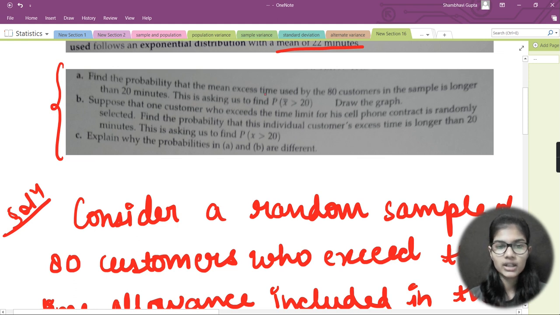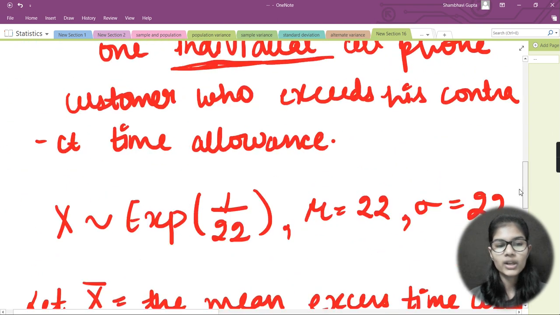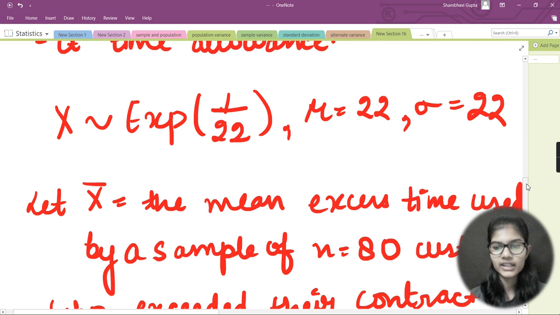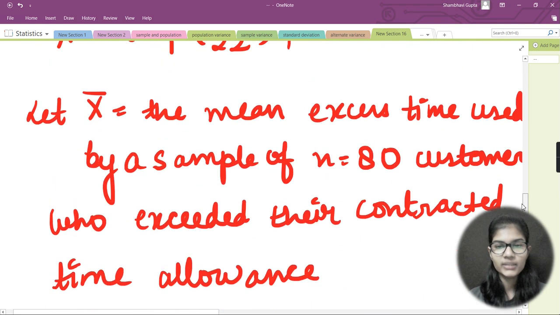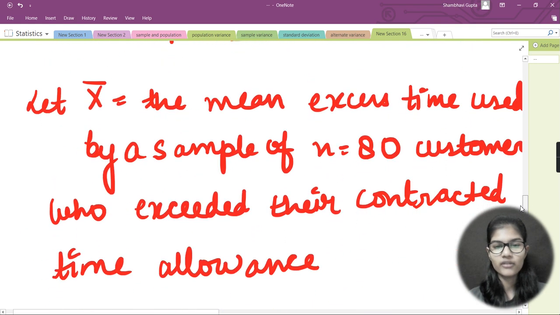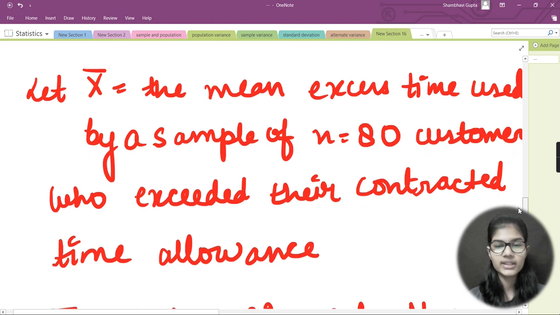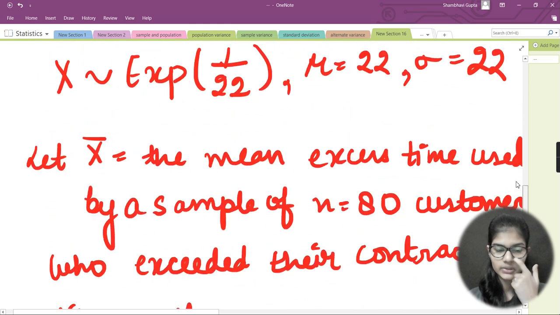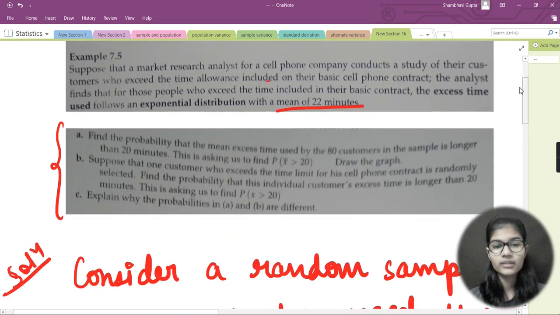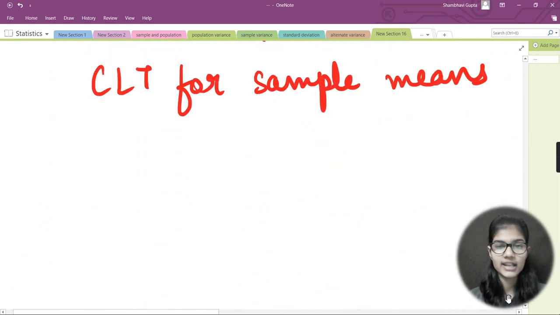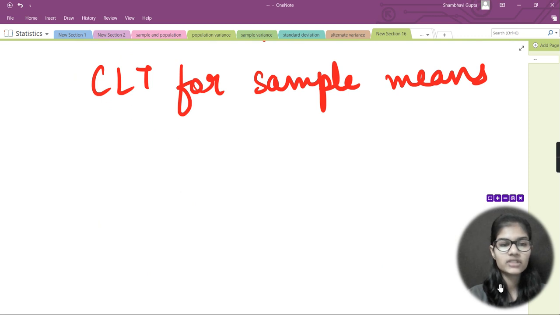This is asking us to find the probability of x bar greater than 20. Now, what x bar have we taken? We have taken x bar as the mean access time used by a sample of n equal to 80 customers who exceeded their contracted time allowance. So it is asking you to find the probability that x bar is greater than 20. We will be using the central limit theorem for finding this.